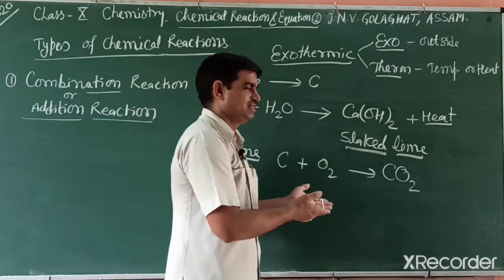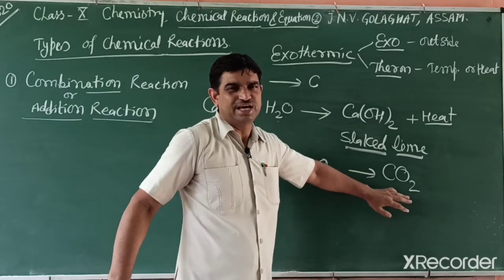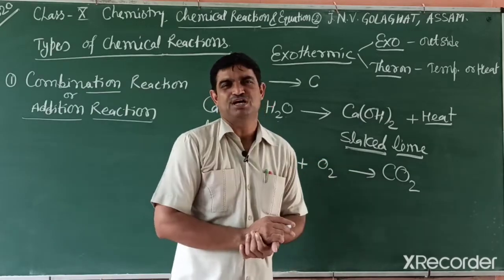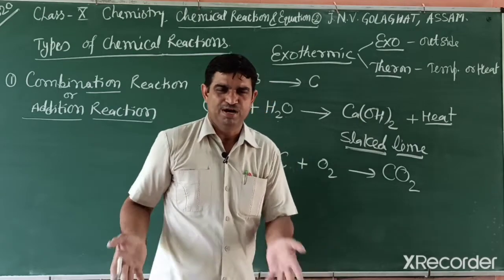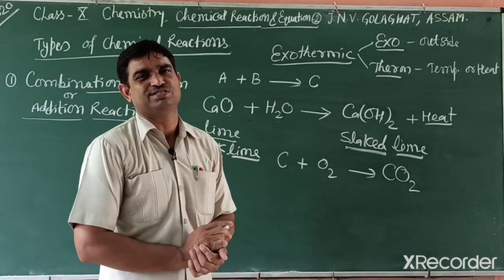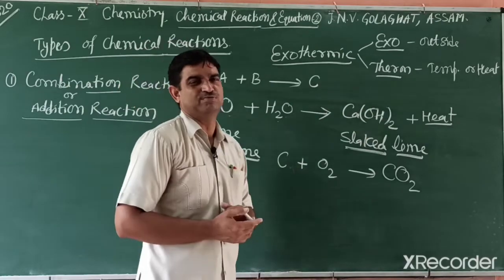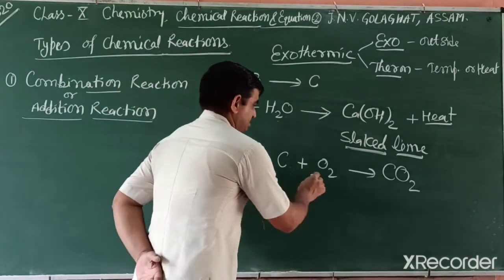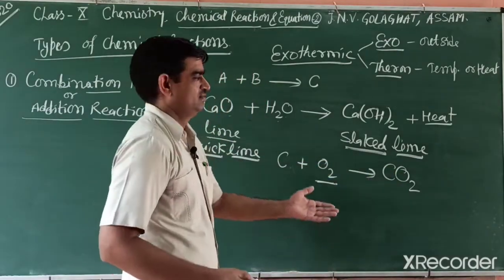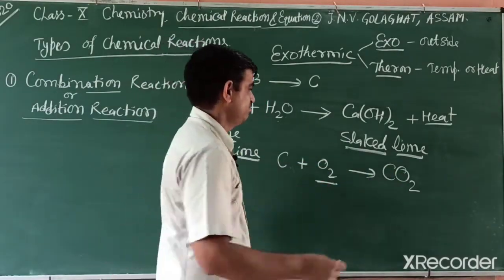If the oxygen is in excess, it converts to carbon dioxide. If there is less oxygen, it sometimes converts to carbon monoxide. If you burn coal in a closed room, it converts into a poisonous gas, carbon monoxide. And if you burn the coal in open air, with more air, it changes into carbon dioxide.